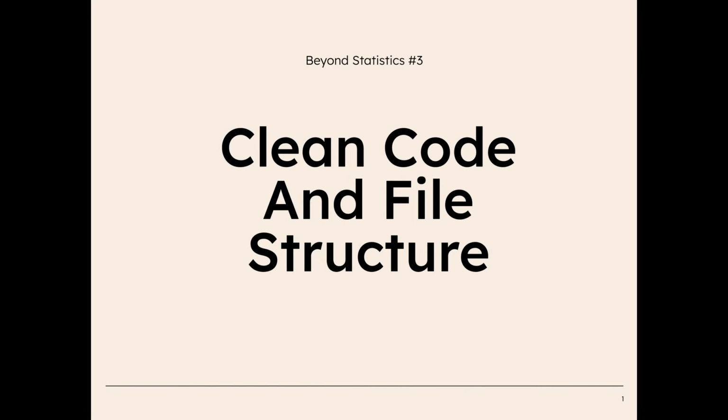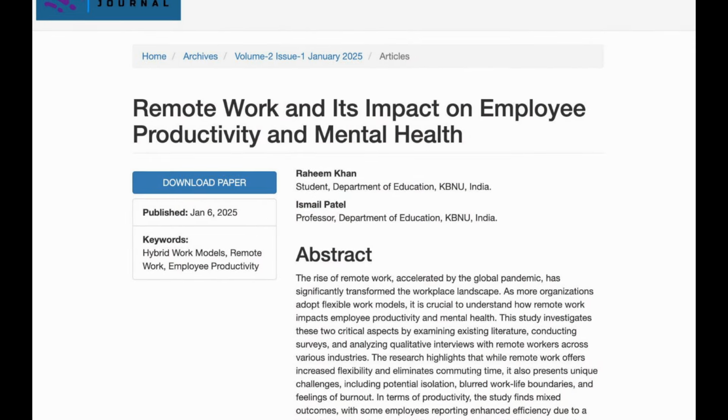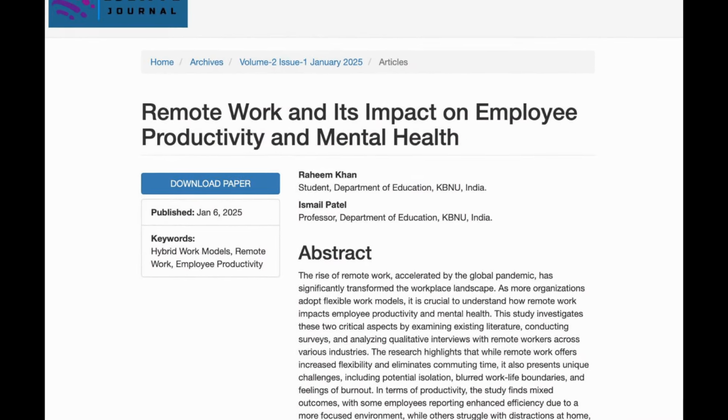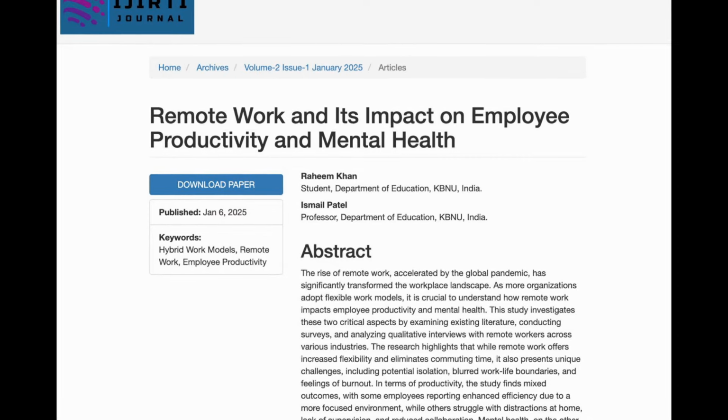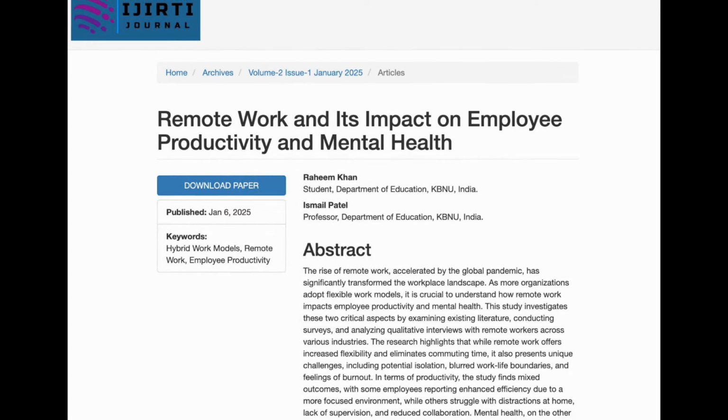Imagine you're reopening a project that you worked on a few months ago. Let's say you're a psychologist and you've been studying the impact of remote work on employee mental health. You collected survey responses, conducted interviews, and started analyzing the data. Now you're going back to pick up where you left off, but as you open the files, you quickly realize